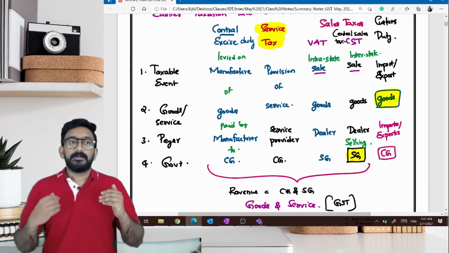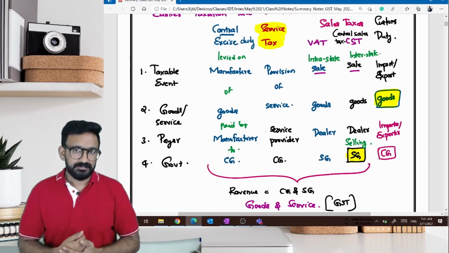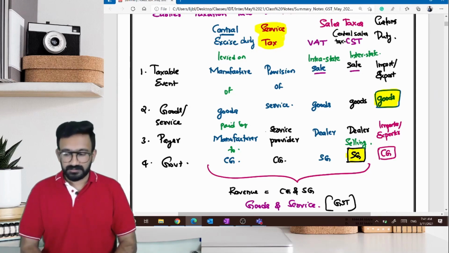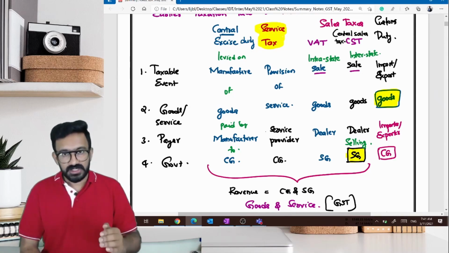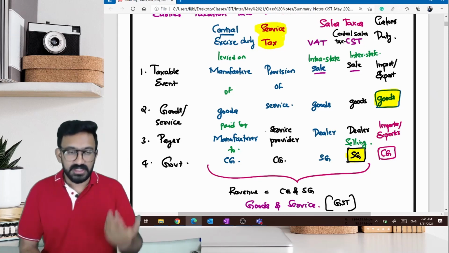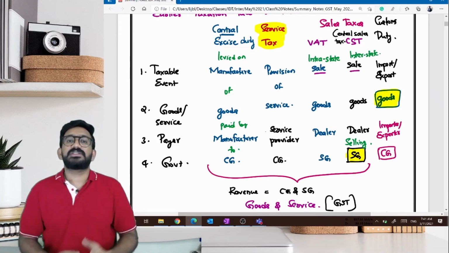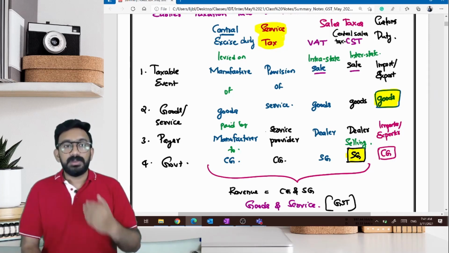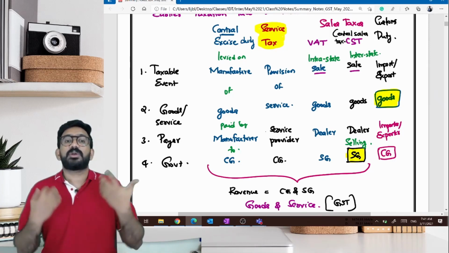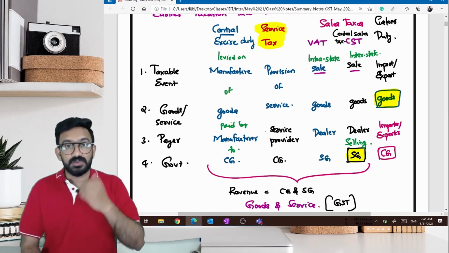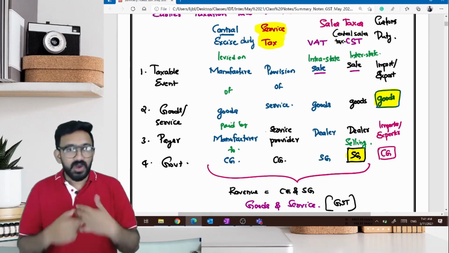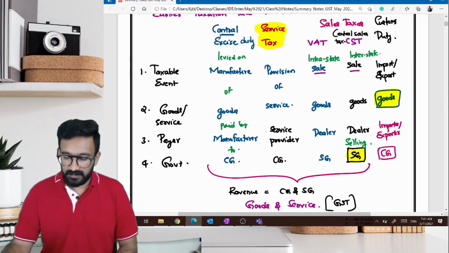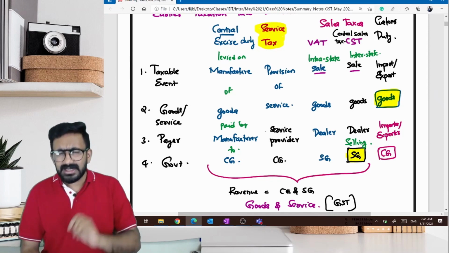Now, when they wanted to introduce GST, the discussion of GST started very, very long back. The discussion of GST is not something that happened very recently in India. In India itself, the discussion has been happening since 2000. That means we've been talking about or thinking about or planning to implement GST for 20 years. So it took a long time for the government to reach the target of really implementing GST. So your understanding is this.